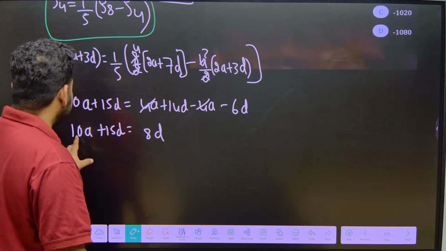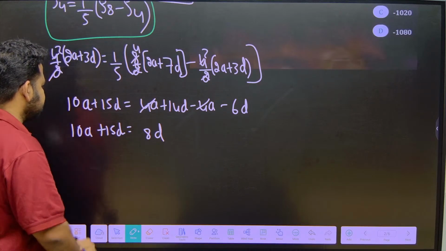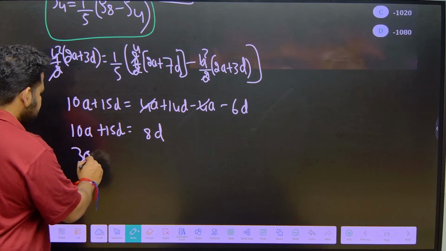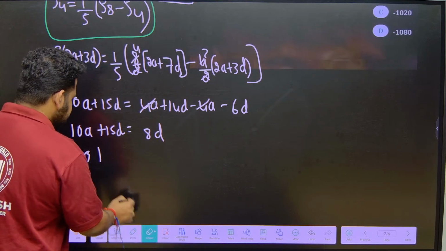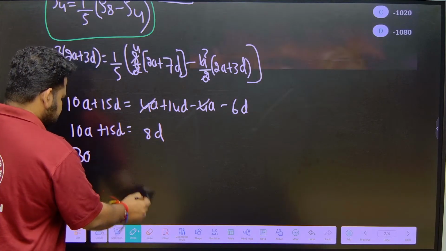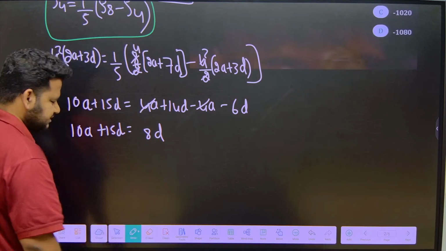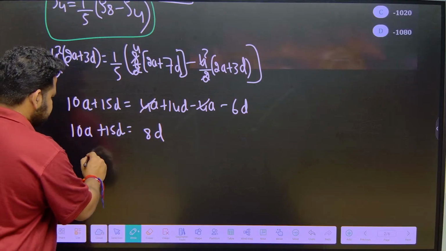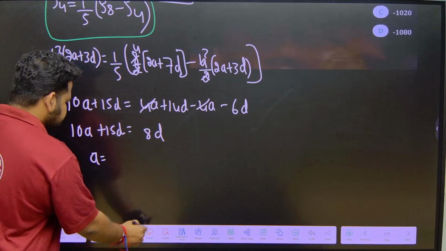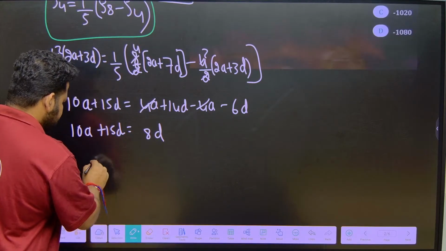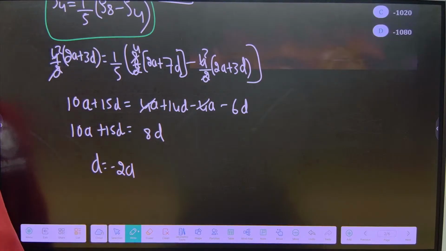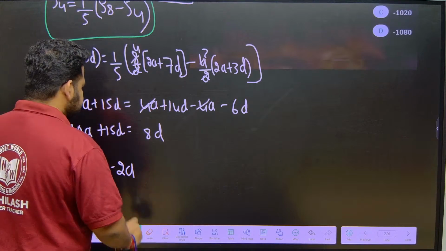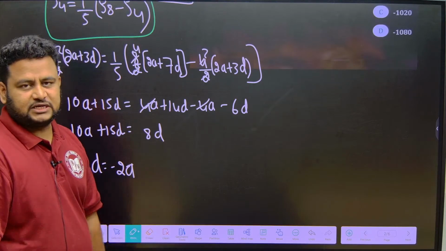Alright. Now, what do you have? So, 10a plus 15d, 10a, a is equal to 3, so 10 into 3 is 30 plus 15d. If I send it that side, I will get it as equal to. On further simplification, ultimately we will get d is equal to minus 2a, okay. Further on calculation, we will get d is equal to minus 2a, this is the value we will get.